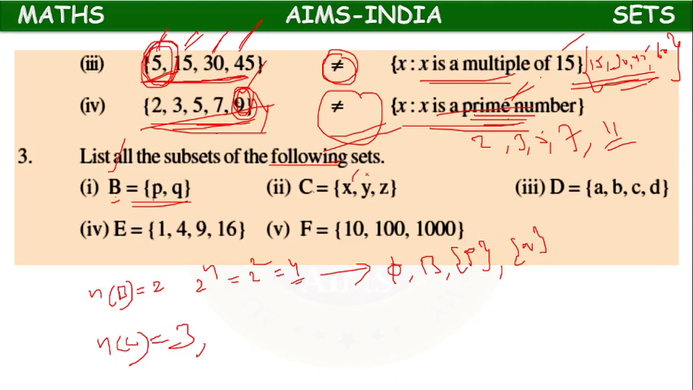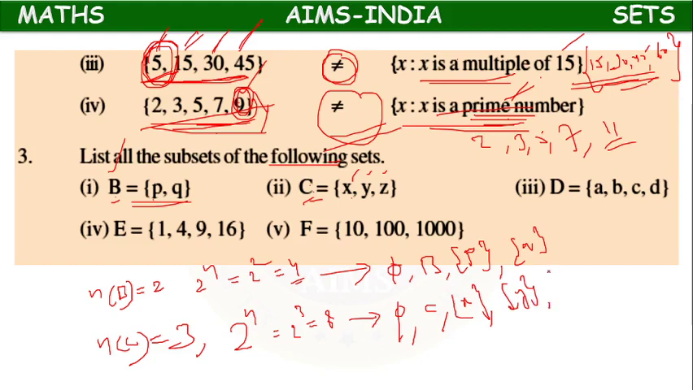Next, if we take C, n(C), how many elements? We have 3 distinct elements, x, y, z. So the number of subsets is 2^n, 2³, which equals 8. What are they? For C, phi is one subset, C is one subset, so 2 completed. 6 more we have to write. Single elements we can write: only x, one subset; only y, one subset; only z, one subset. Now two elements we can write: {x, y}, one subset; {y, z}, one subset; {z, x}, another subset.